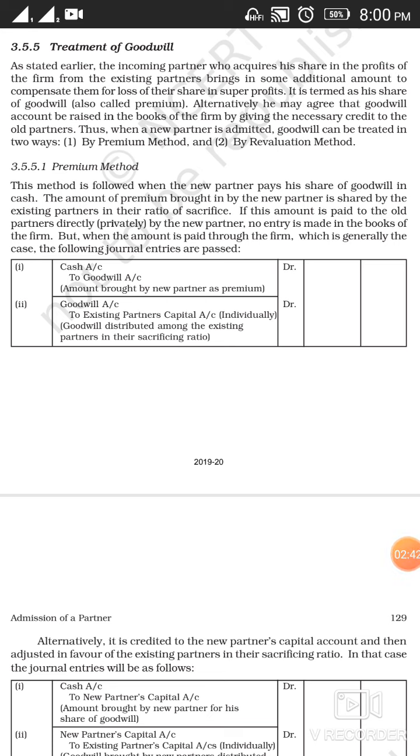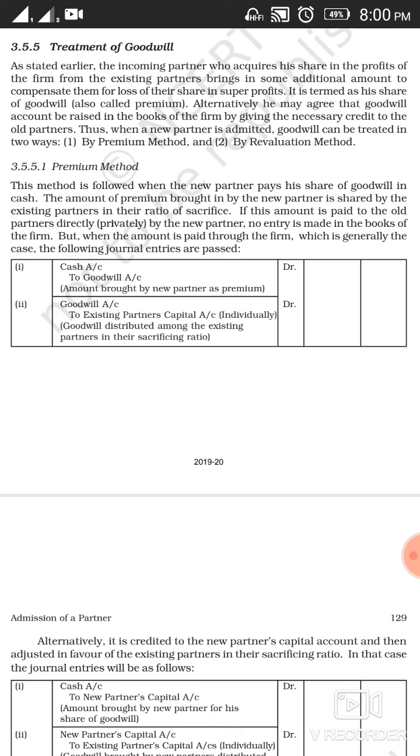But when the amount is paid through the firm, which is generally the case, the following journal entries are passed. Whenever a new partner brings his share of premium or goodwill in cash, then the entry we make is cash account debit to premium for goodwill account, because cash is coming in and cash is a real account.